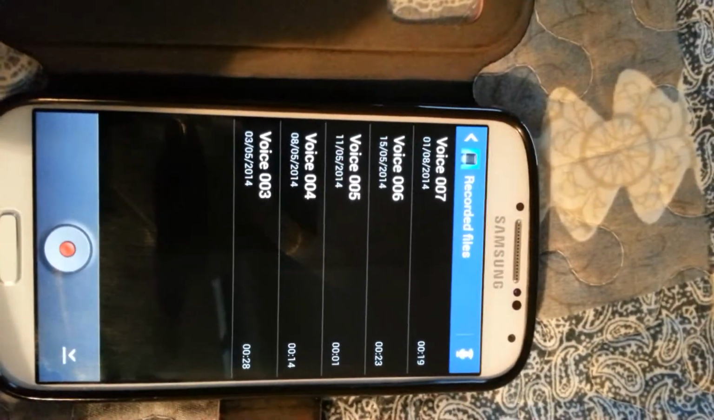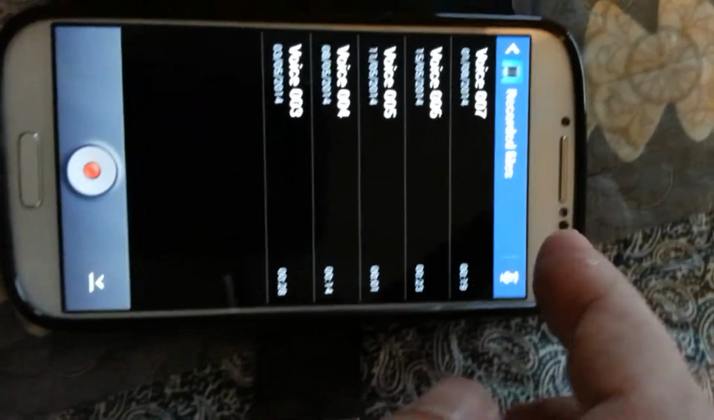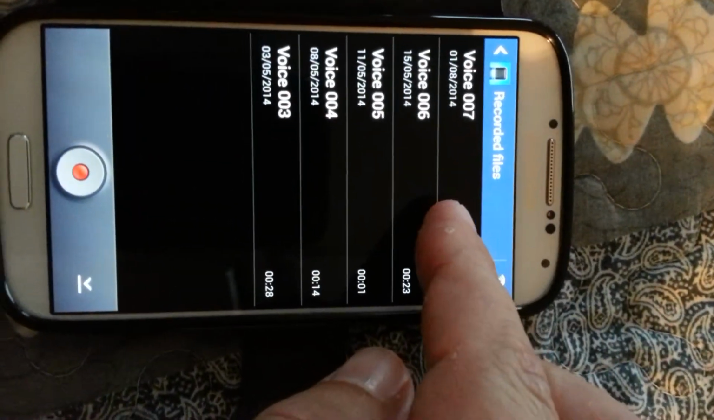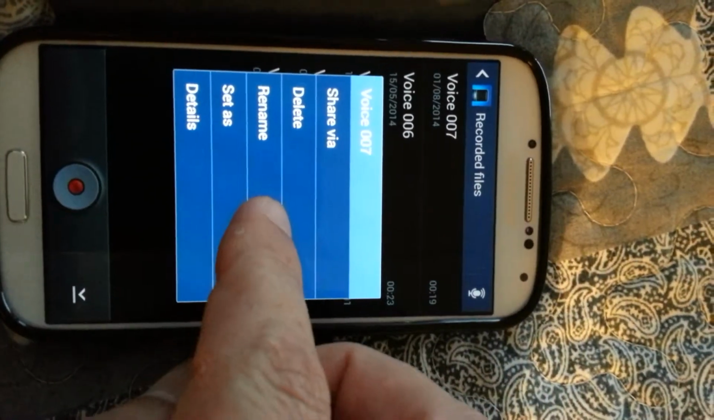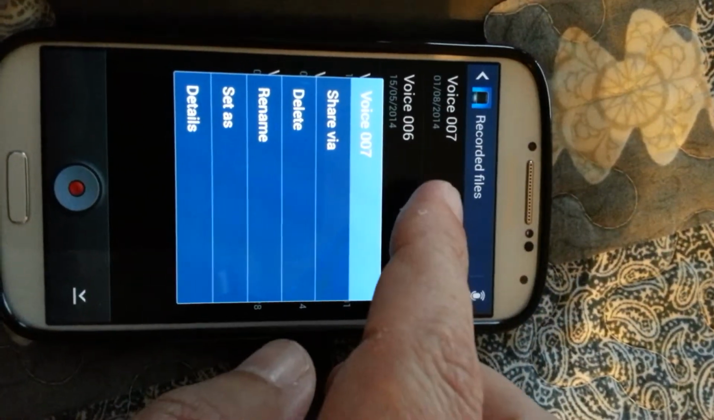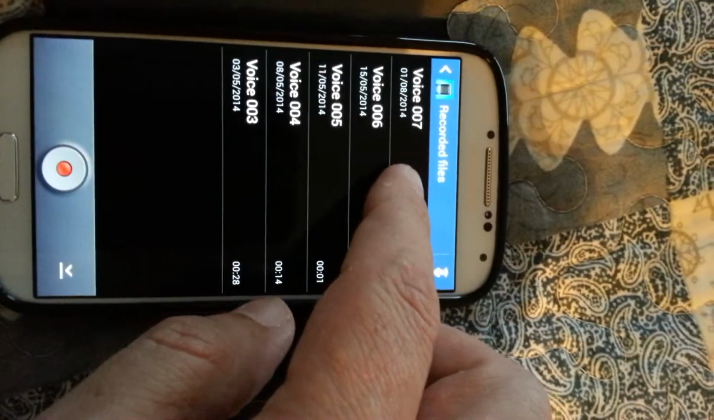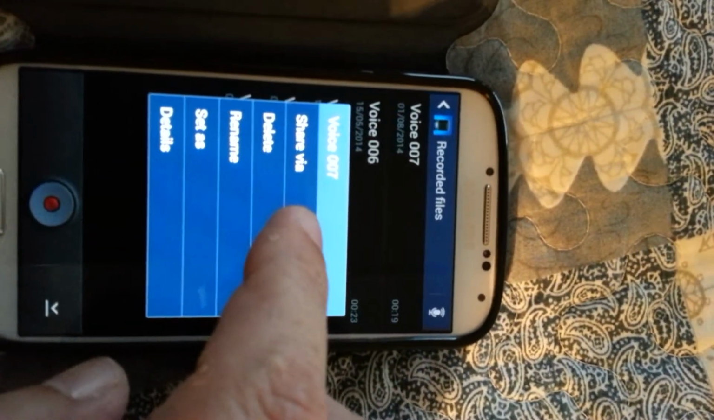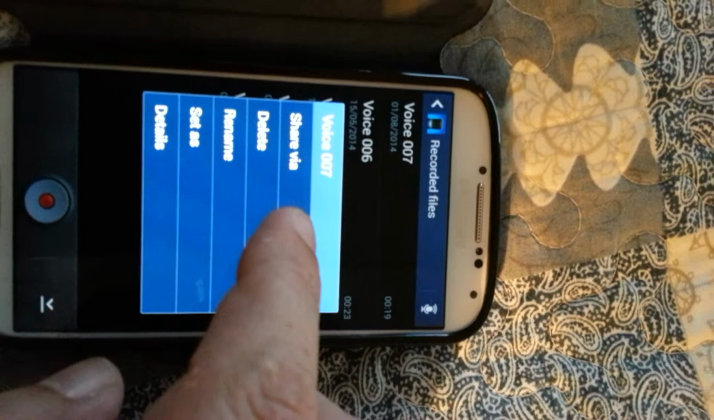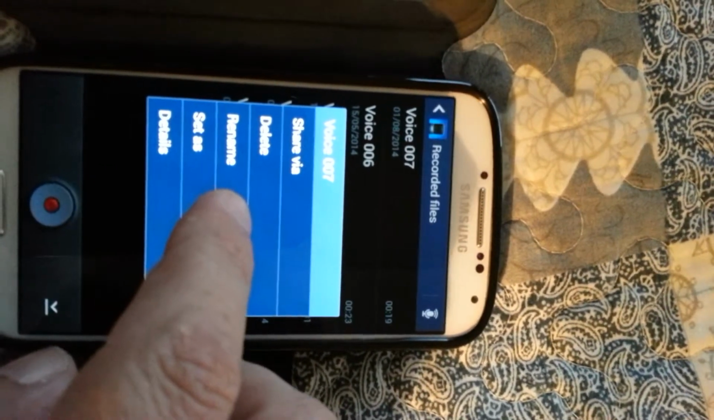You will see your recording is then placed in a list, and then you can rename it by holding in the recording. I'll show that again. By holding in the recording, it gives you the option of sharing it via WhatsApp or via email, or renaming it.